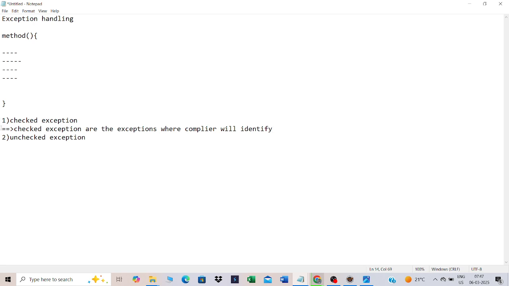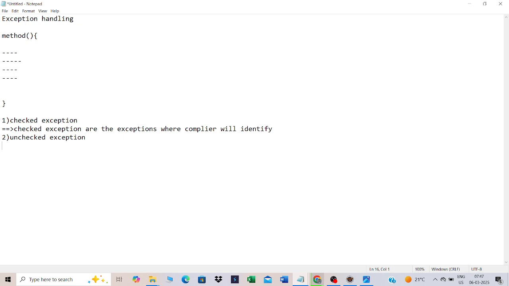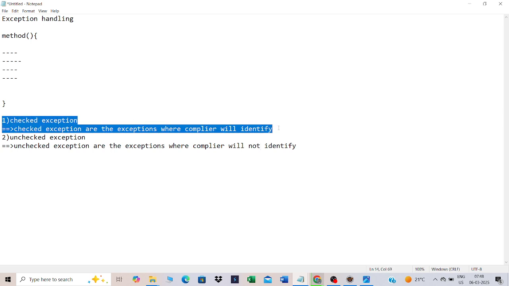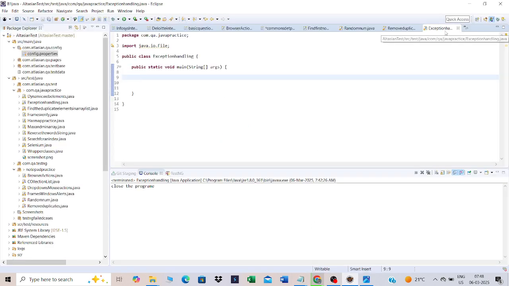Unchecked exceptions are the opposite. The compiler is not able to identify unchecked exceptions. So we have to handle them manually. For handling the checked exceptions, the compiler will give us suggestions, so we can go with that. But how do we handle the unchecked exceptions? That is the question, right? So let us get into the editor, and then we will try to figure out what checked and unchecked exceptions are, guys.